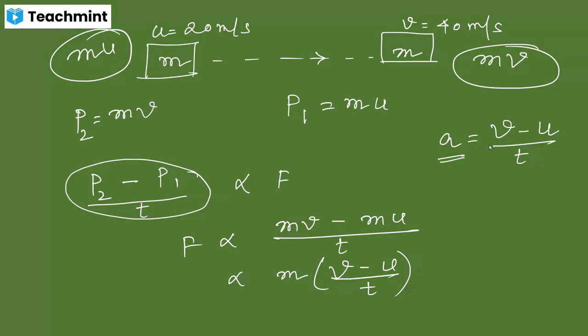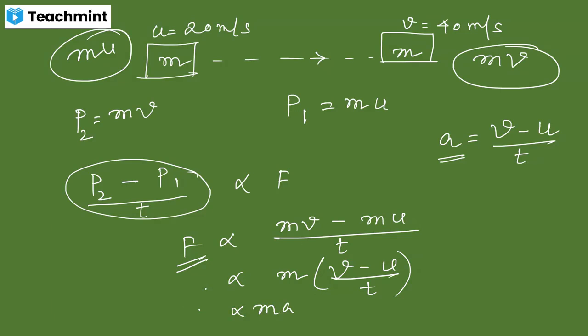The rate of change in momentum is directly proportional to the applied unbalanced force according to Newton's second law. So v minus u by t is acceleration. So force is directly proportional to mass into acceleration.